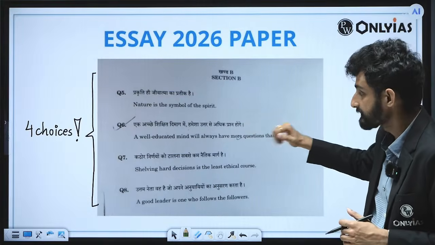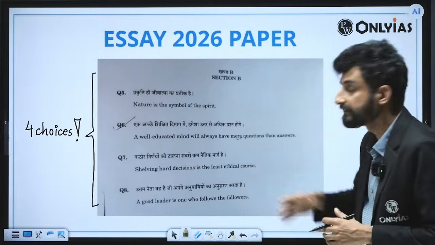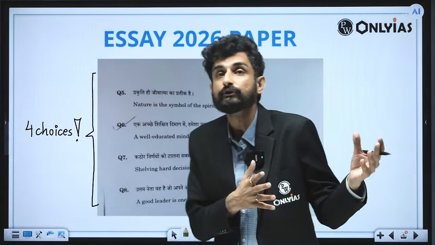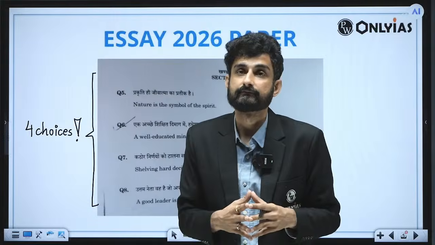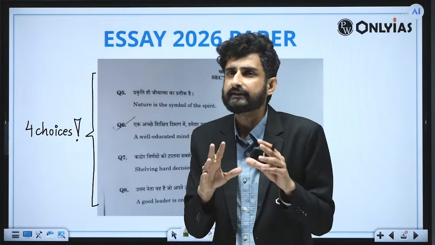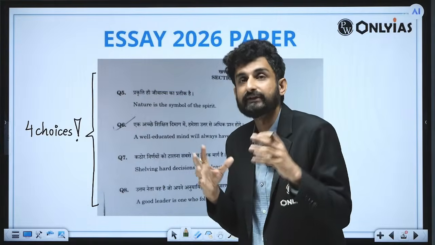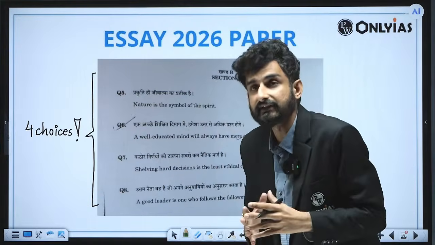Then we will be looking at how we can again brainstorm and come out with around 11, 12 other dimensions here. Then, shelving hard decisions is the least ethical course. Keeping aside the case that hard decisions can lead to the least ethical course of action, the outcomes can be least ethical. But can we also have cases where sometimes we hold hard decisions so that we can actually control a bigger tragedy? That can also be a case.